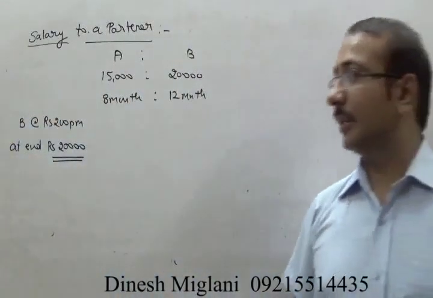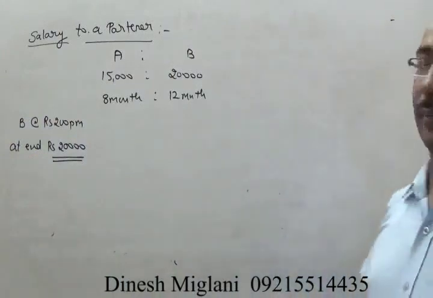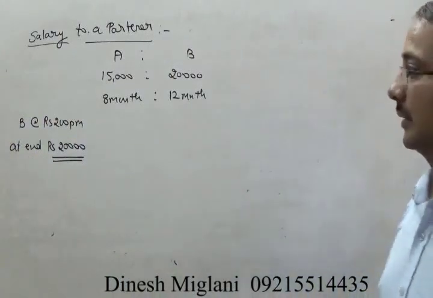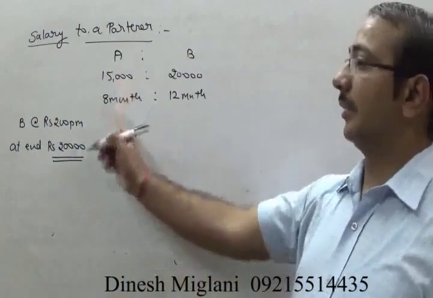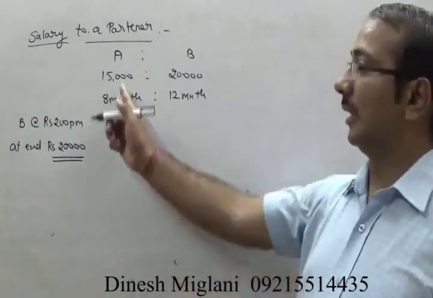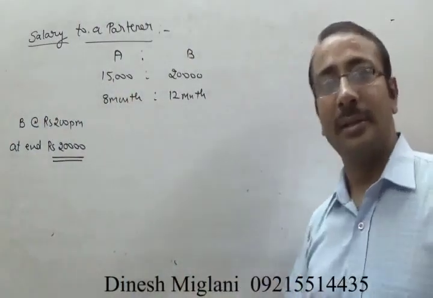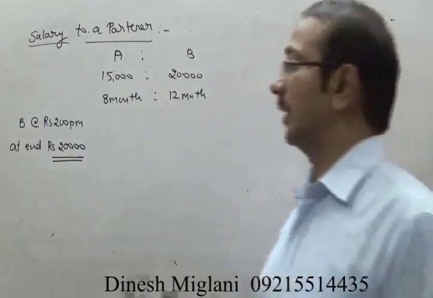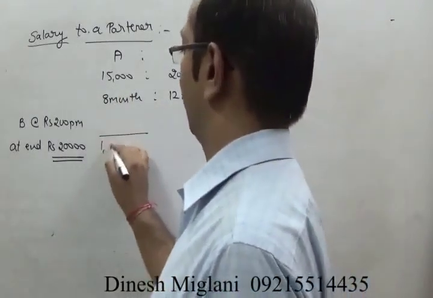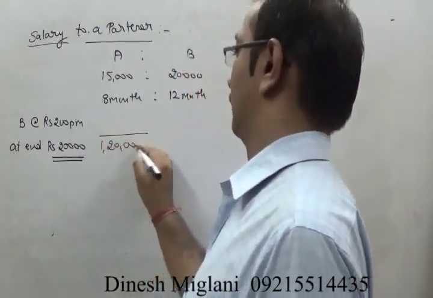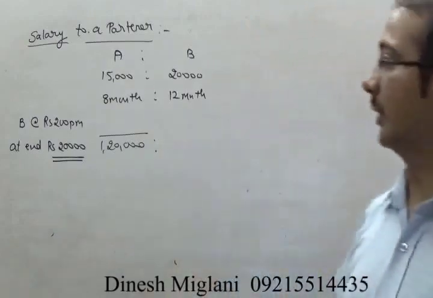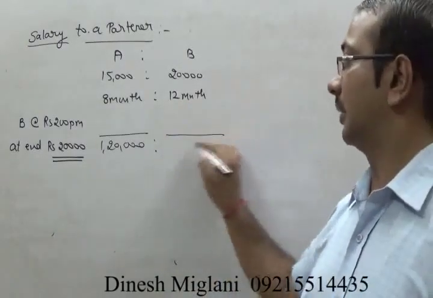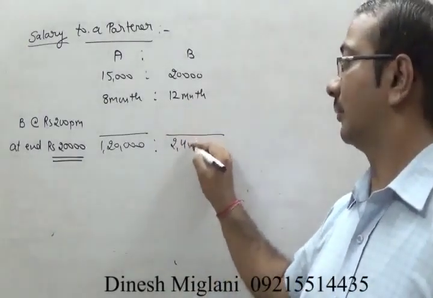Now when we look at this question, first of all we have to find the profit sharing ratio. That's very simple for us. That is capital investment into time. This is 15,000 into 8, that gives me 1,20,000. Similarly, this is 20,000 into 12, that results in 2,40,000.